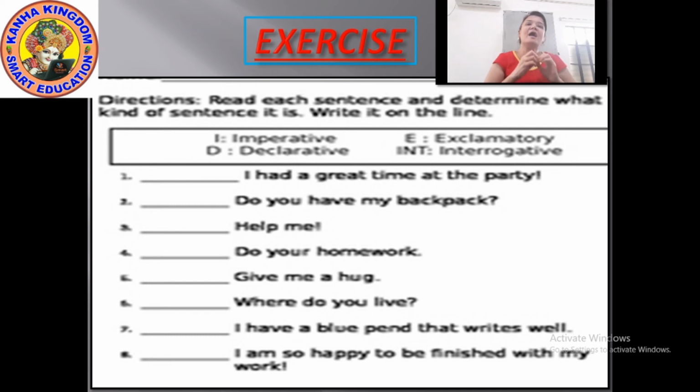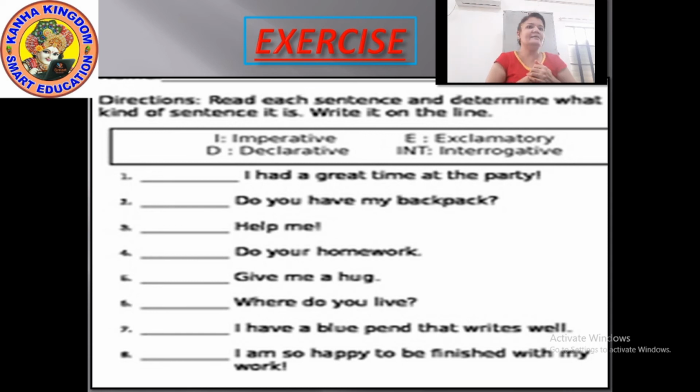I have a blue pen that writes well. Now in this sentence it is declaring something. What is it declaring? You can say it is one kind of statement. And this statement is telling that he has a blue pen and that pen is writing very well. So this is a declarative sentence.